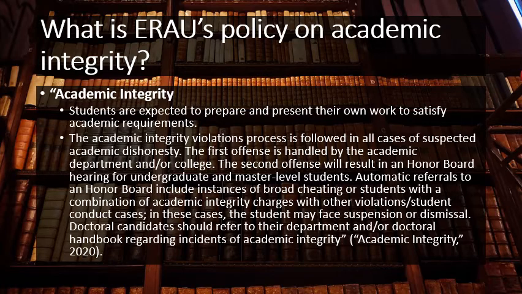The first offense is handled by the academic department and/or college, which means that it's up to the department and/or one of the colleges to determine how they're going to proceed. The second offense will result in an honor board hearing for undergraduate and master level students. Automatic referrals to an honor board include instances of blatant cheating or students with a combination of academic integrity charges with other violations in student conduct cases. In these cases, the student may face suspension or dismissal. Doctoral candidates should refer to their department and/or doctoral handbook regarding incidents of academic integrity. And academic integrity includes cheating and plagiarism.